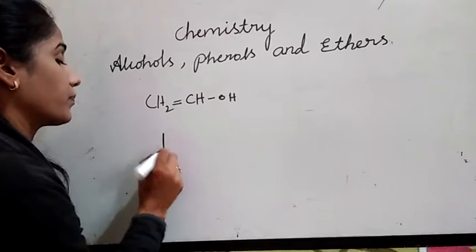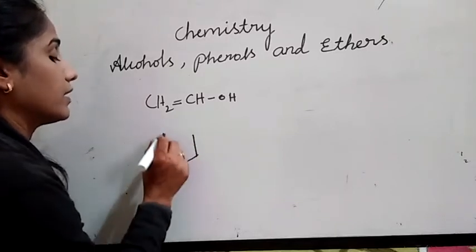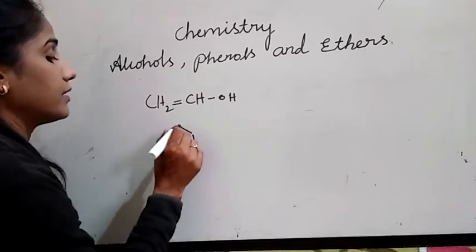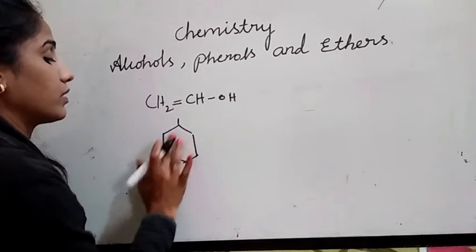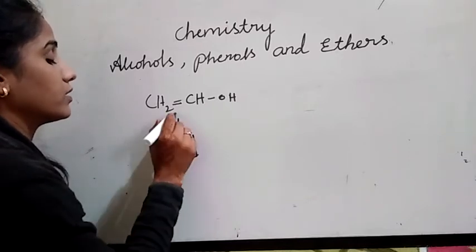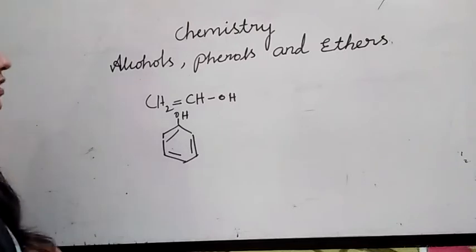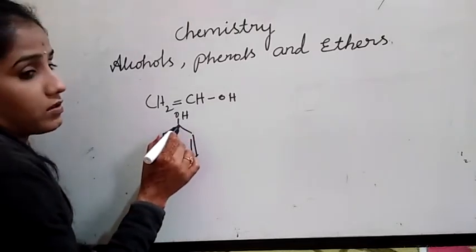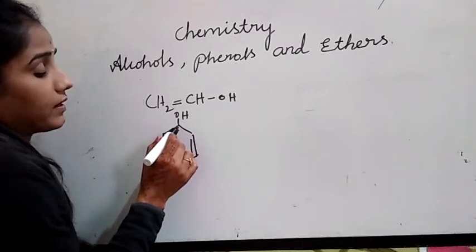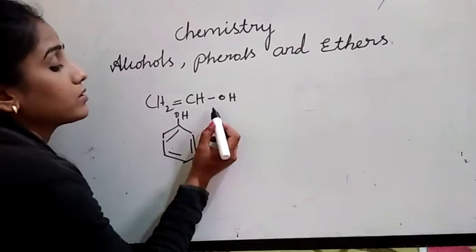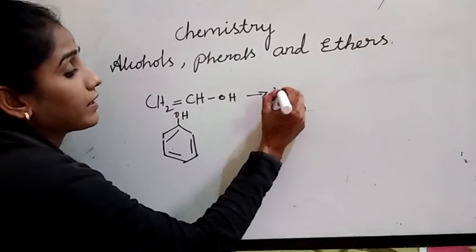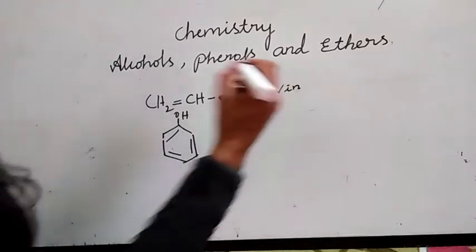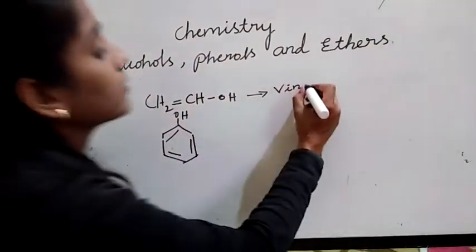Like this, in case of phenols we can write like this, right? Sorry, I should write alternating single and double bonds to indicate. See here, this carbon is sp2 hybridized because this carbon is attached to double bond. So this is vinylic alcohols.